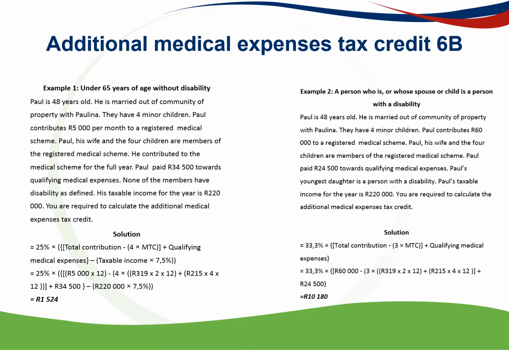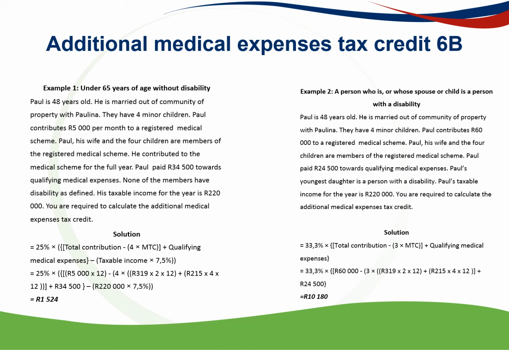So you take your total contribution minus 4 times your Section 6A rebate, plus qualifying medical expenses which have not been reimbursed. So for example, you have medical expenses that have added up to an amount, and the medical aid will not reimburse you for those day-to-day expenses. You add that to this amount, and then you take 7.5%. So whatever is above 7.5% of your taxable income, you take 25% of that, and you get your Section 6B rebate. So this is a formula, and again, there's an example on the slide, which if you follow step by step, is very self-explanatory.